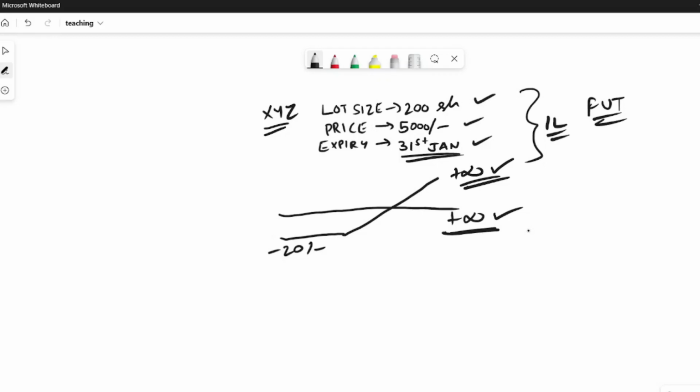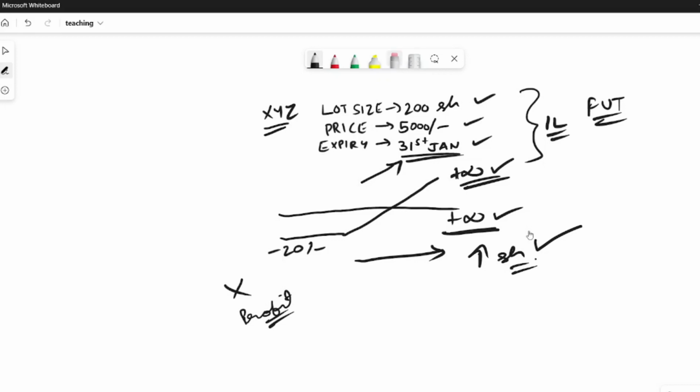We might not achieve plus infinity, but we can make a huge sum of money if we have a huge up move in the share price. But this huge up move should also happen before 31st of January, because if it happens after that, the contract has expired and we will not make that profit.